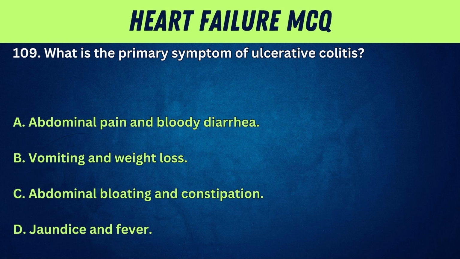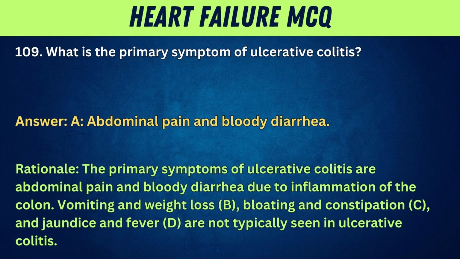109. What is the primary symptom of ulcerative colitis? A. Abdominal pain and bloody diarrhea. B. Vomiting and weight loss. C. Abdominal bloating and constipation. D. Jaundice and fever. Answer: A. Abdominal pain and bloody diarrhea. Rationale: the primary symptoms of ulcerative colitis are abdominal pain and bloody diarrhea due to inflammation of the colon. Vomiting and weight loss, B, bloating and constipation, C, and jaundice and fever, D, are not typically seen in ulcerative colitis.